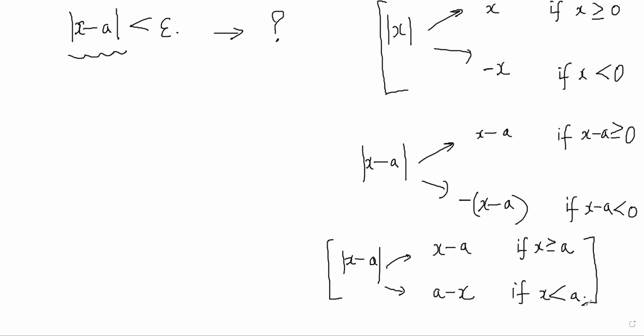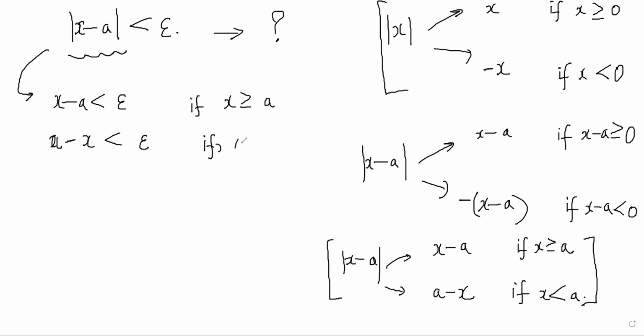Yes, sir. So this inequality we'll now understand in both of these cases. It can be written as x minus a is less than this if x is greater than or equal to a, and a minus x is less than this if x is less than a. So you have x is less than a plus delta and a minus delta is less than x, right?